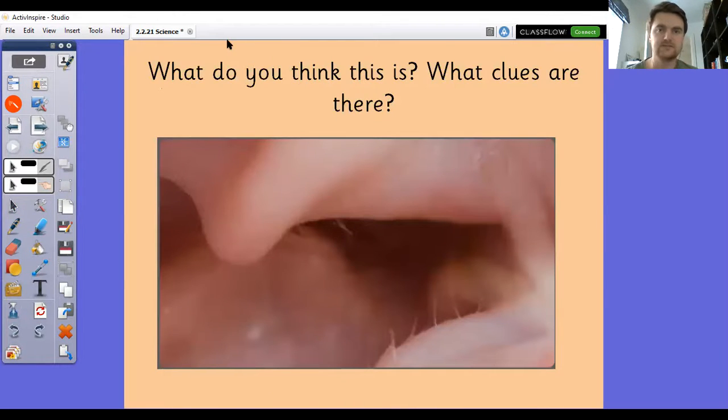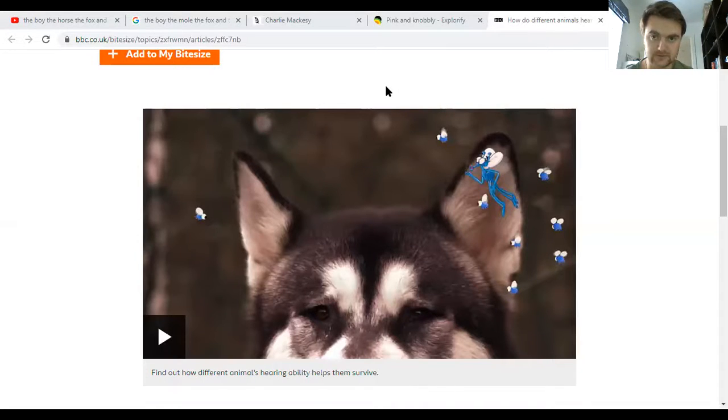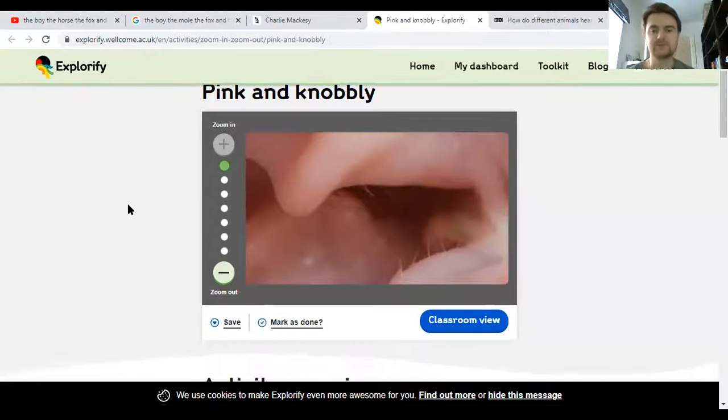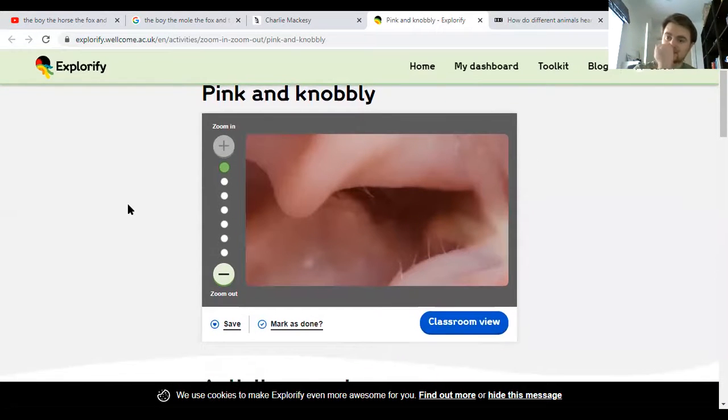Now, in the previous lesson, we had a look at a starter activity like this, and we're going to do the same thing today. There's the same scaffold for you, so have a look and see if you can work out what the picture is. This is not the picture. Work out what the picture is from the first one, and then as we get closer and closer, hopefully it will become more obvious, but think about what clues there are at each different stage and write those down on your sheet. So there is your first one, and as we zoom out,